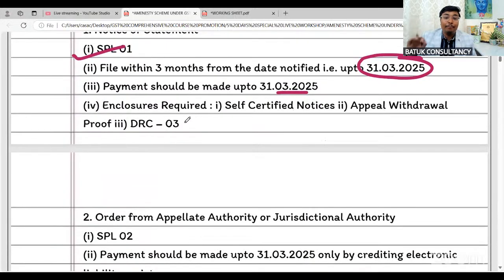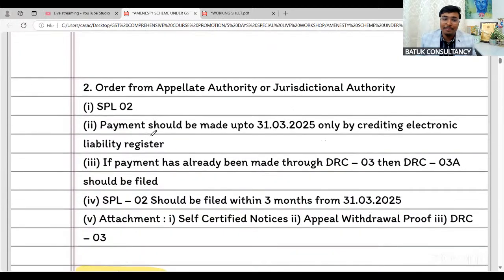And when you file the application for the amnesty scheme, you have to file the self-certified copy of the notices, appeal, withdrawal, if any. Although in case of notice, this will not be applicable. Okay. So clear it, not applicable. And the DRC 03, these are the documents which have to be submitted with your application in form SPL 01. This form is live on the GSTN common portal, you can check. Okay. Attachment facility is also there. Also in this particular session itself, we'll discuss the complete screenshots. Okay. So this is a complete bunch for you.